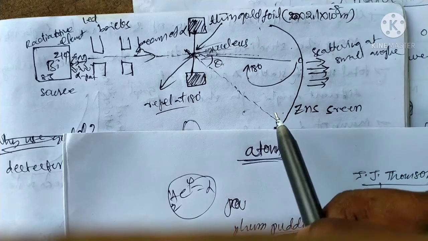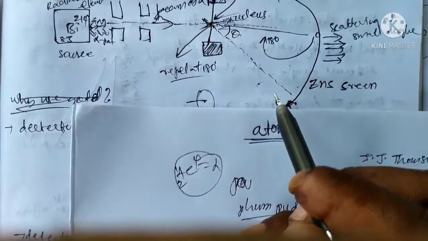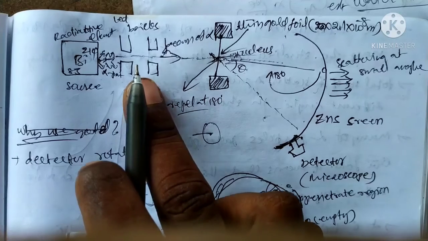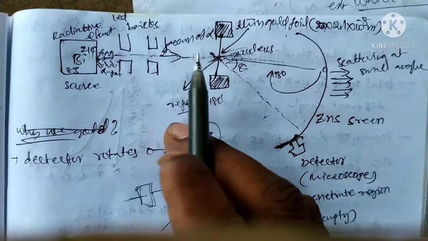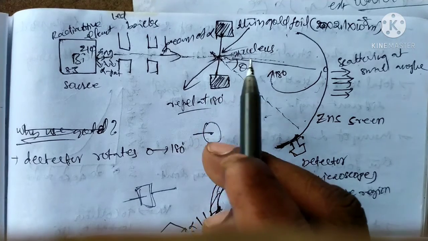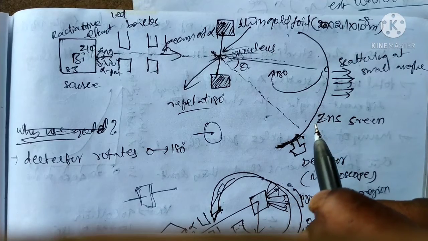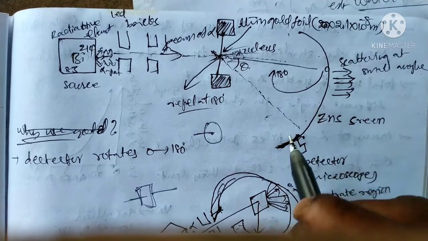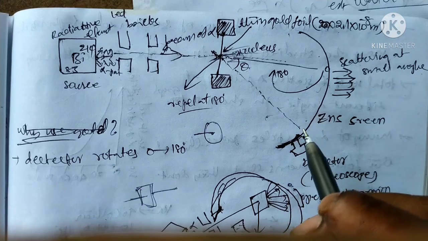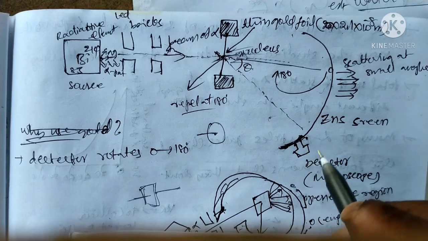The detector can detect the number of alpha particles. The arrangement is the source, the bricks, and the beam passing through the nucleus, that is the thin gold foil. Also there is a zinc sulfide screen. A number of alpha particles can appear on the screen, and the detector is there.